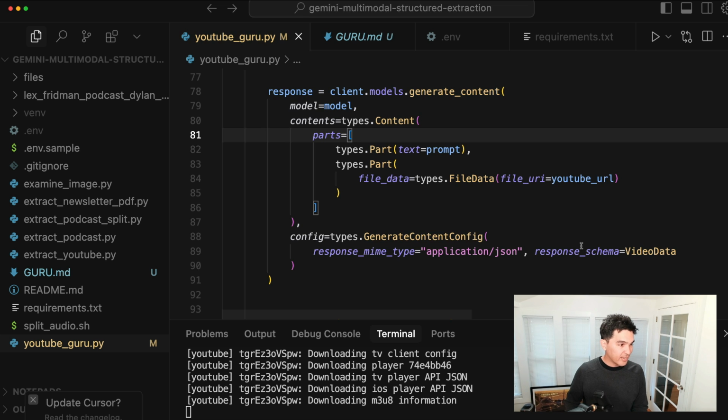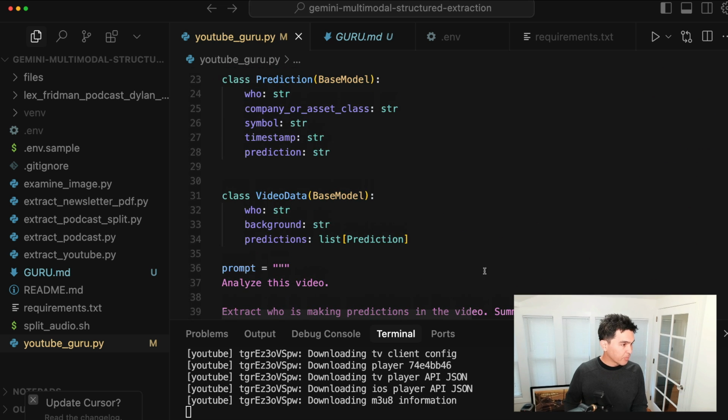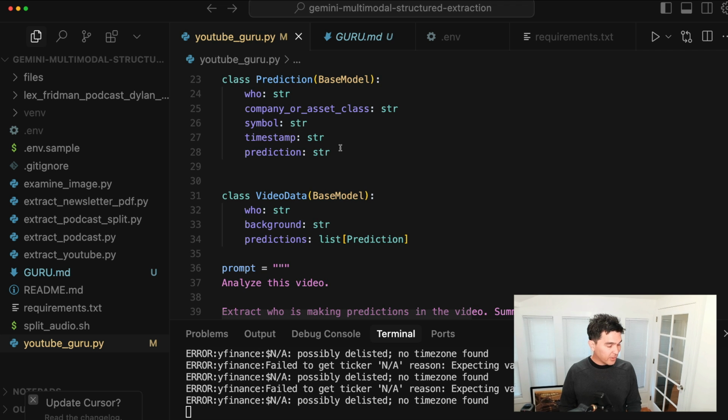So under response schema, I say I want to use a schema called video data. So that's a Pydantic class here. So that's video data. So I said I wanted the who, the background, and a list of predictions in this particular format.